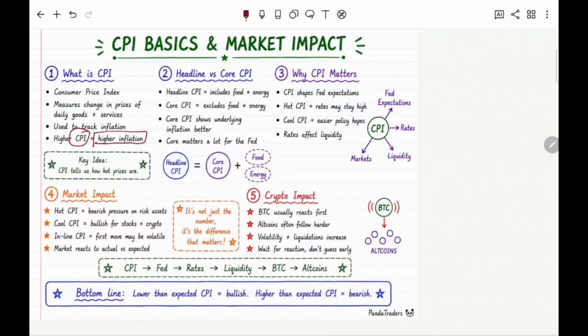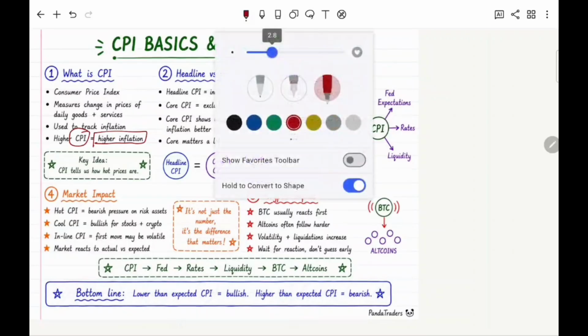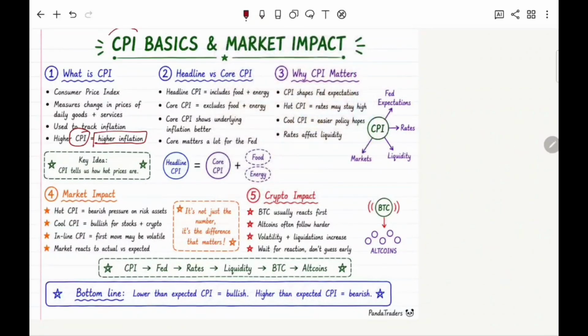This is Dr. Sarah speaking here, and today in our lecture we will discuss a very trending and a very hot topic, that is CPI data. This is trending today, and people are very curious about CPI data, but most people don't even have a basic understanding of the CPI, like how it is important for the market, why it is important for the crypto. Today is 10th June and we are expecting the CPI data. So you should have a basic understanding of how it can influence the market.